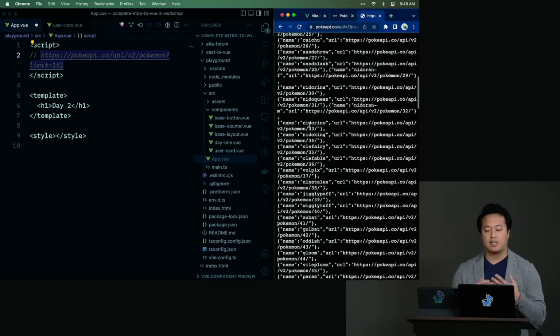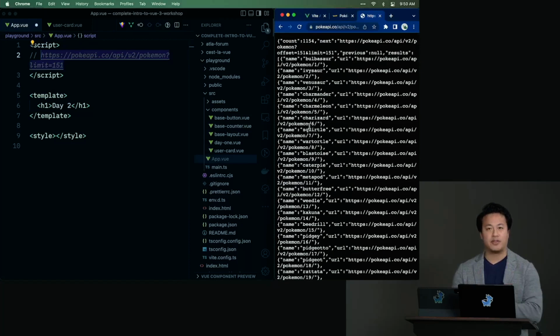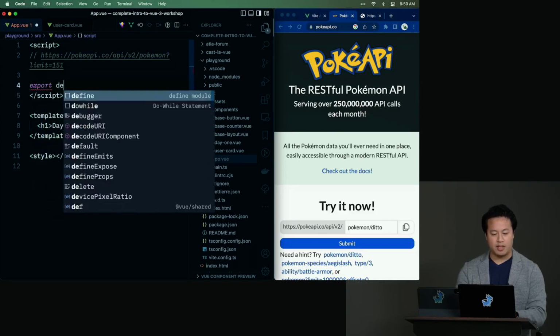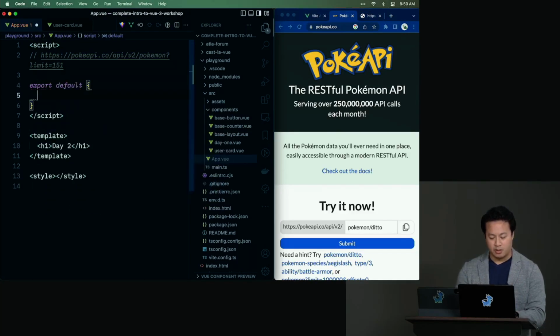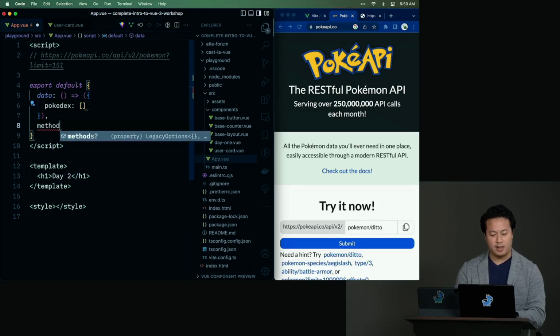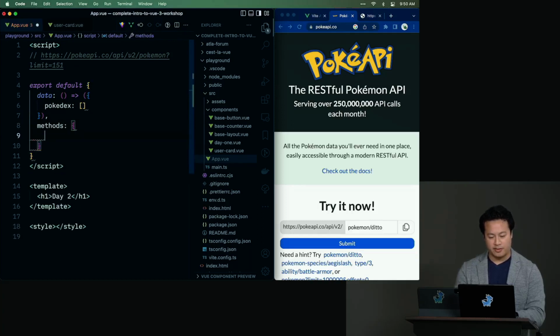And so let's start with a simple request of how do we get this information into our app and then render that? Your first thought is probably, OK, I'm going to use some sort of method, right? So let's create a reactive data piece, and let's call that Pokedex. And then we want a method, fetch Pokemon.